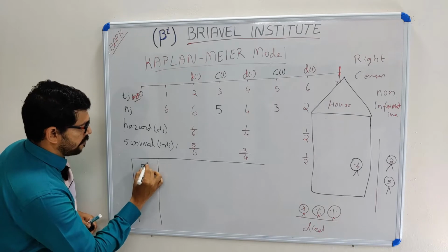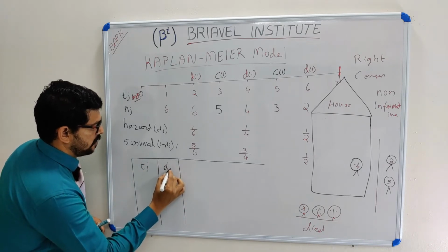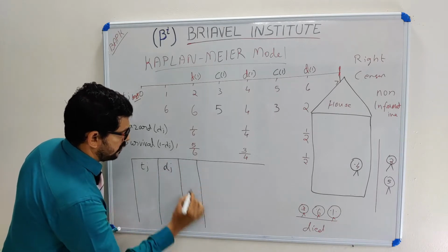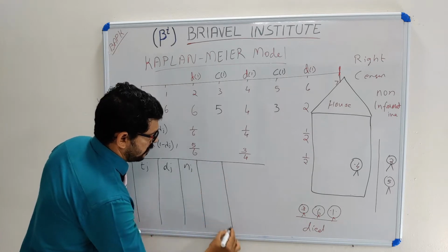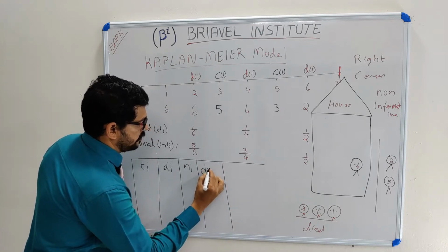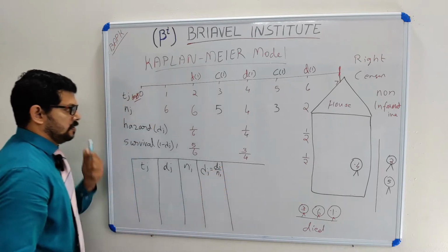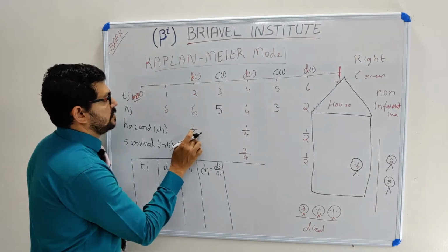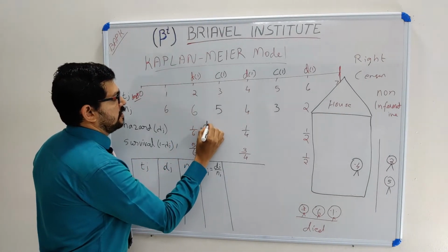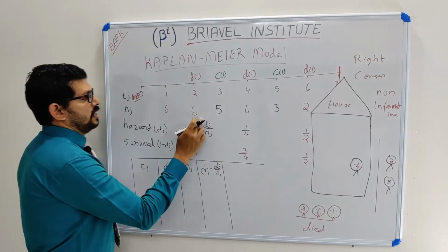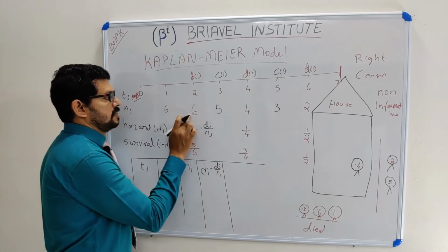Here are tj, dj, nj, and lambda j, which is equal to dj divided by nj. To understand: the hazard rate is 1 by 6, so 1 died out of 6. We can say it is dj divided by nj. 1 died out of the number of puppies available, nj is equal to 6.